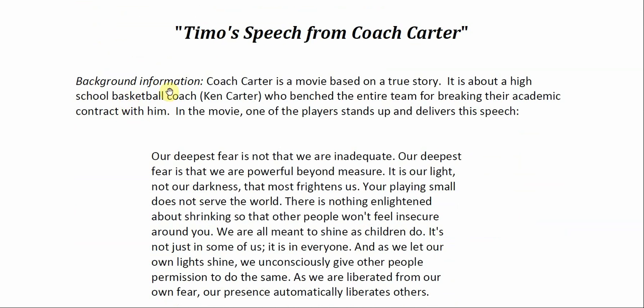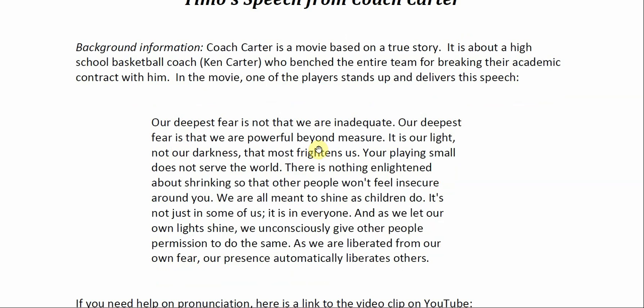The movie is about Coach Carter, and it's a true story. He was a high school basketball coach, and he locked the gym so his players couldn't play basketball because their grades were low. And he kept the gym locked until they raised their grades. So one of his players stands up and gives this speech. So this is the speech that you will need to do in your video.